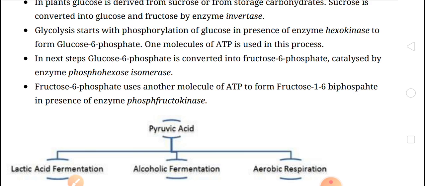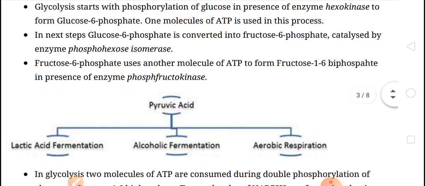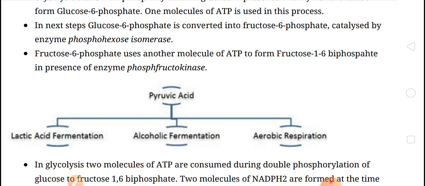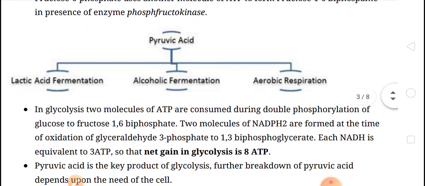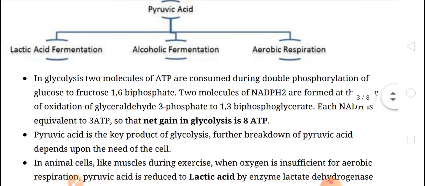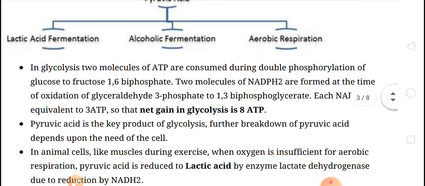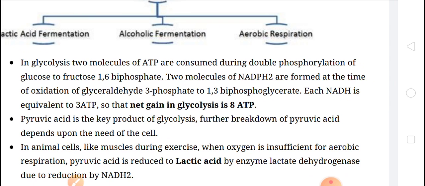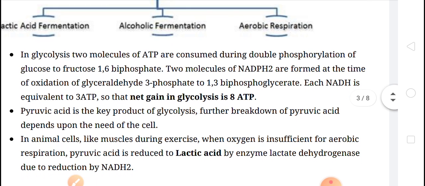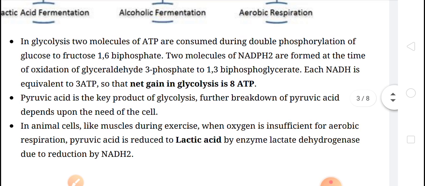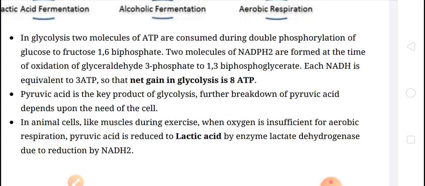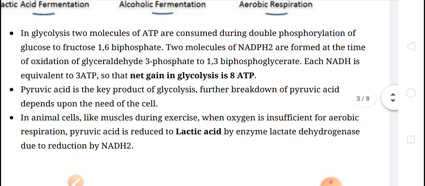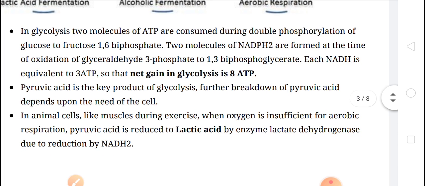Then the fructose 6-phosphate forms fructose 1,6 bisphosphate by phosphofructokinase. Two molecules of ATP are consumed during double phosphorylation of glucose to fructose 1,6 bisphosphate. Then the fructose 1,6 bisphosphate is converted into glyceraldehyde 3-phosphate, and in this way, in the last, two molecules of pyruvic acid are formed, and the total net gain of ATP in glycolysis is 8 ATP molecules.